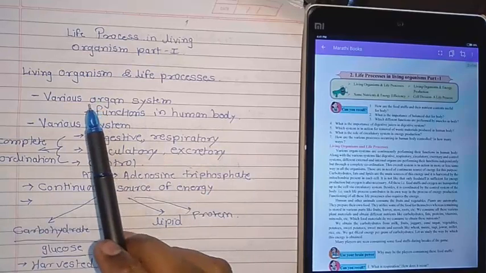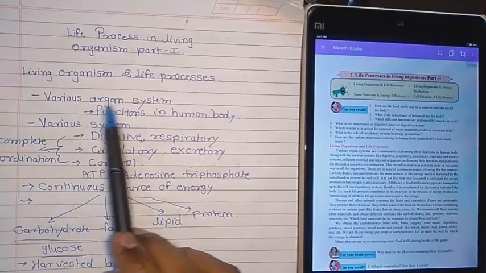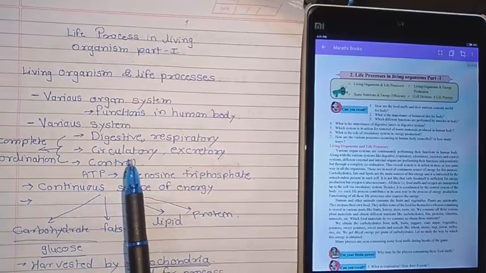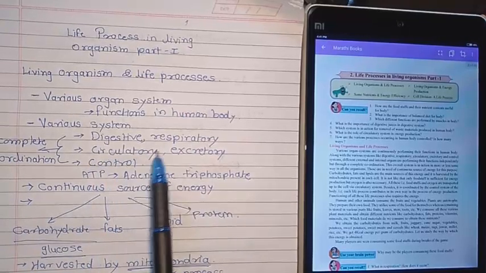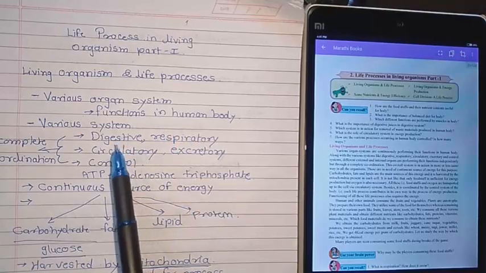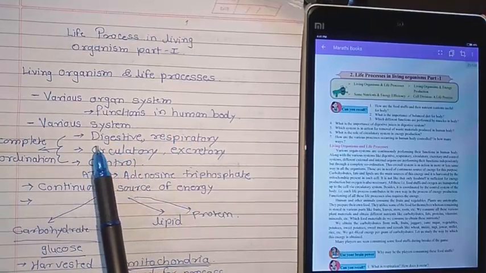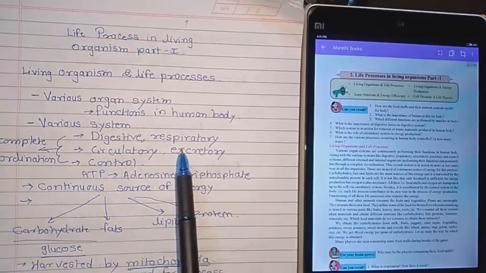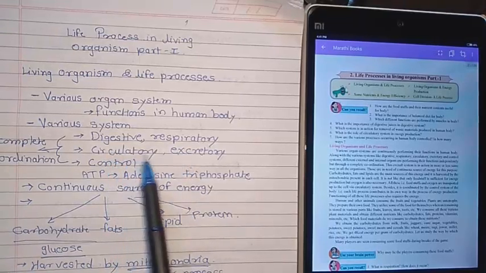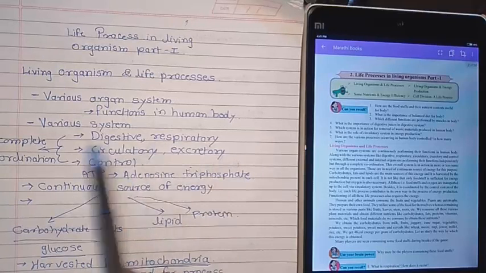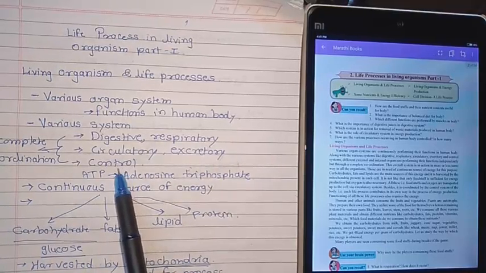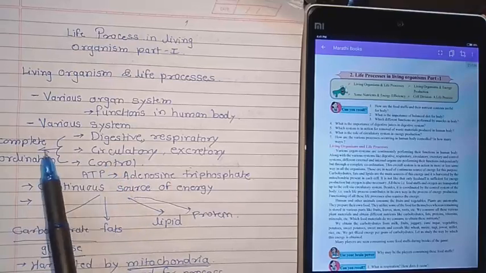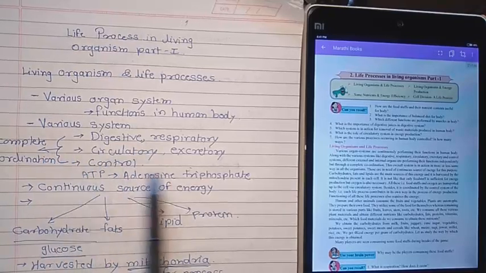So in this chapter we had studied living organisms and life processes. Various organ systems play a very important function in the human body. These systems are the digestive system, respiratory system, circulatory system, excretory system, and all of that is controlled by the nervous system. Along with that, the nervous system has complete coordination between these systems.